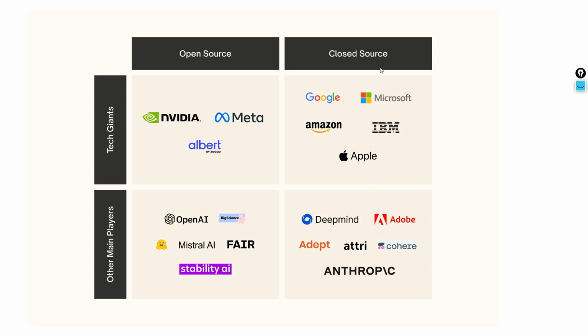Closed source means it's commercial. OpenAI comes under commercial, because some of the models you want to access are paid. Like Google, Microsoft, Amazon, most of the companies have open source as well as closed models. So this might not be a completely right image, because there are companies who provide open source models as well as commercial ones. This is an overview of the different companies, so you get an idea of the competitors in the market. We have Meta, NVIDIA, OpenAI, Hugging Face, DeepMind, Adobe, Anthropic, which is Claude, IBM, Microsoft, and Apple. These are the competitors in the market.